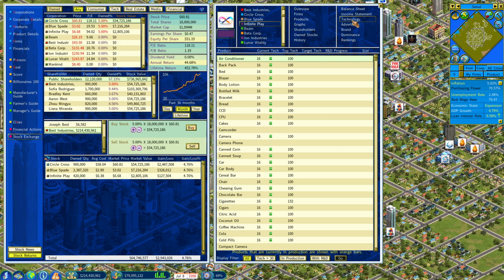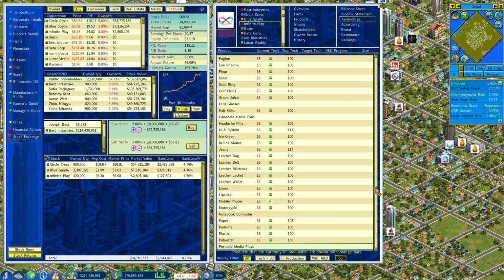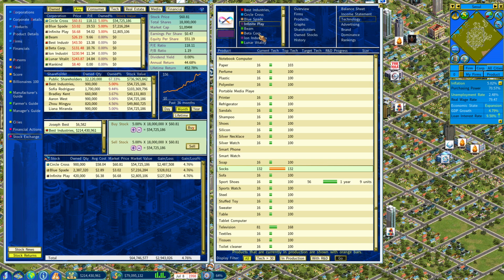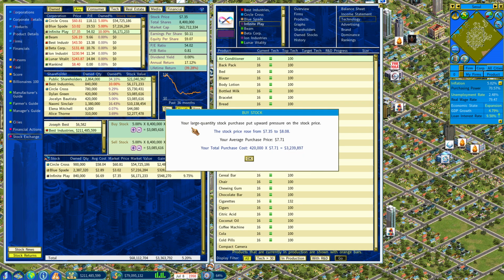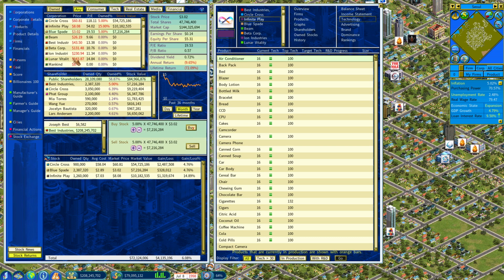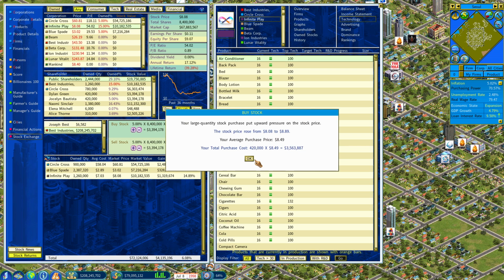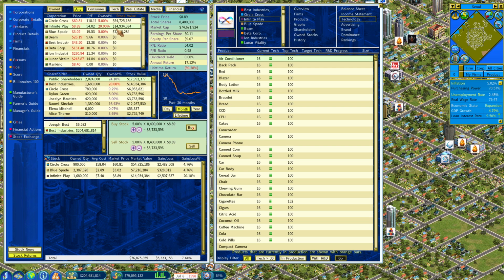Which one was the one that has the socks? Yeah, the interface for that is a bit messy. Okay, socks is Infinite Play. So yeah, we bought a little of Infinite Play, but we also bought some of these guys. I don't know, we'll see. Because this is a cheap buy, I want to get to like 20%. Is it doing it again? Yeah, it moves once this moves for some reason. Infinite Play. Yeah, so now we own 20% of them. And you can see their market cap's gone up. We've been driving the price up by buying the shares. And now it's worth 75 million. So it's getting more and more expensive to buy.